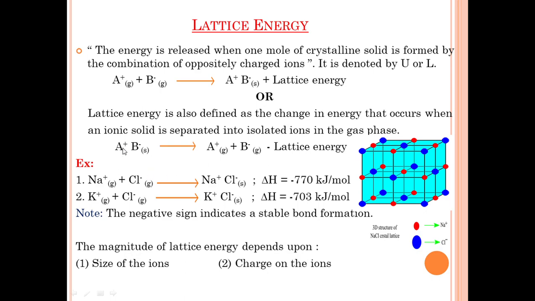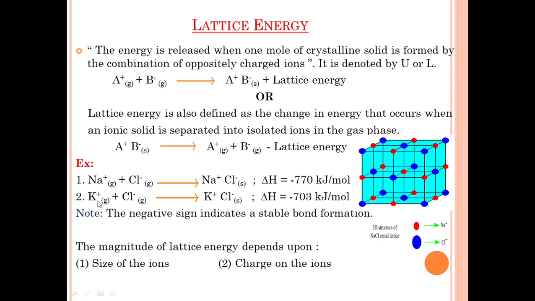So here, the change in energy that occurs when an ionic solid is separated or dissociated into isolated ions in the gaseous phase is called lattice energy. For example, sodium ion, that is a cation, combines with chloride ion, an anion. These oppositely charged ions combine to form an ionic solid, sodium chloride. The lattice energy is minus 770 kilojoule per mole.